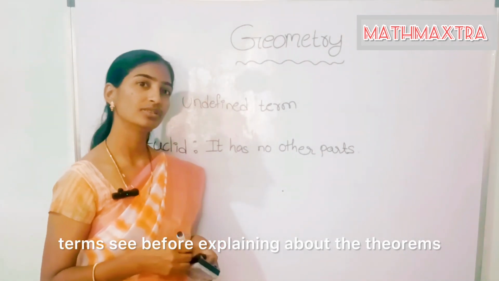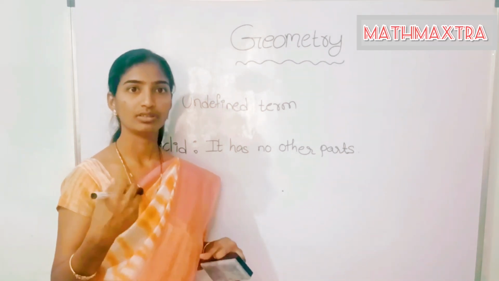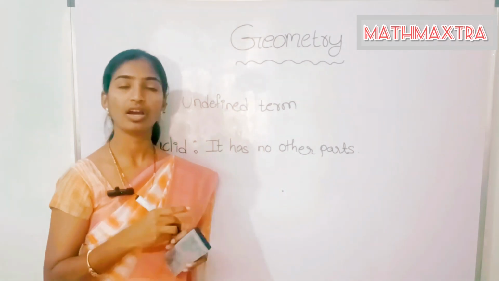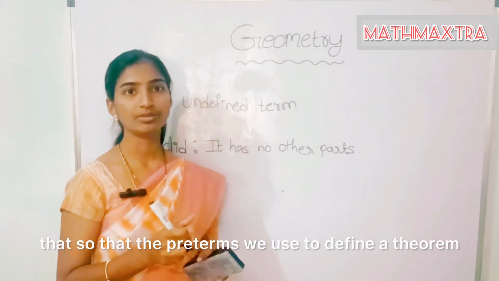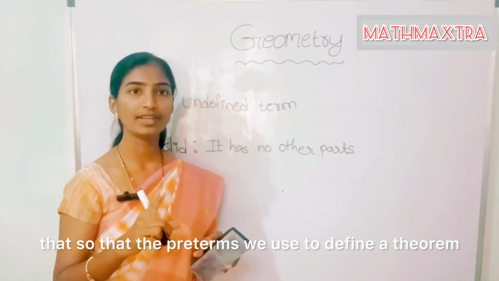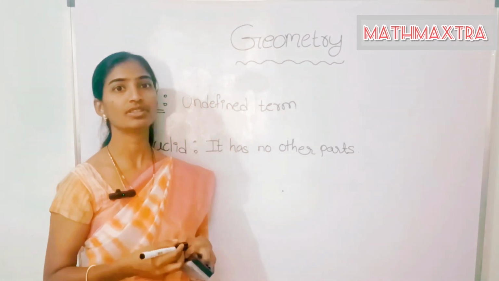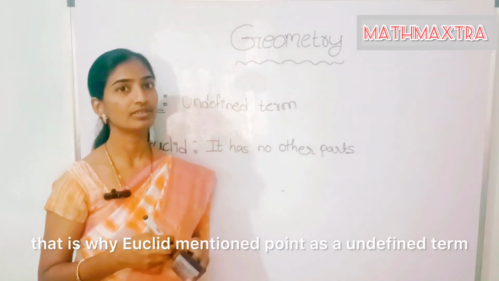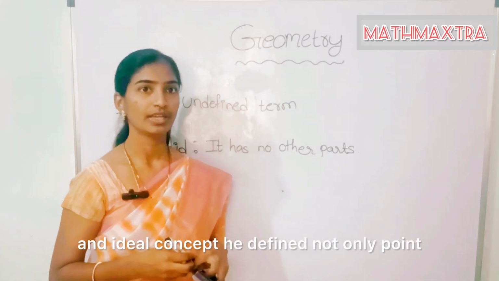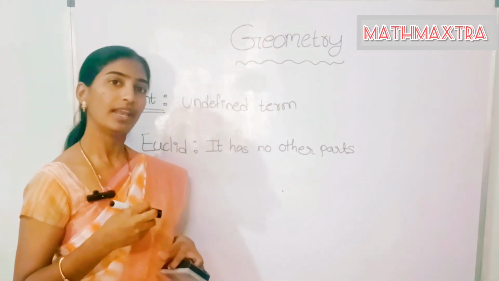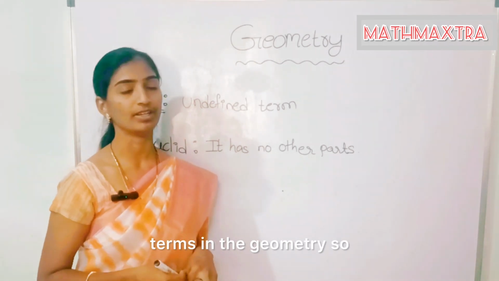See, before explaining the theorems, we use some terms to define the figure or define the definition and so on. So these pre-terms we use to define a theorem or any formal definitions. That is why Euclid mentioned point as an undefined term and ideal concept. He defined not only point, but line and plane, these three terms, as undefined terms in geometry.